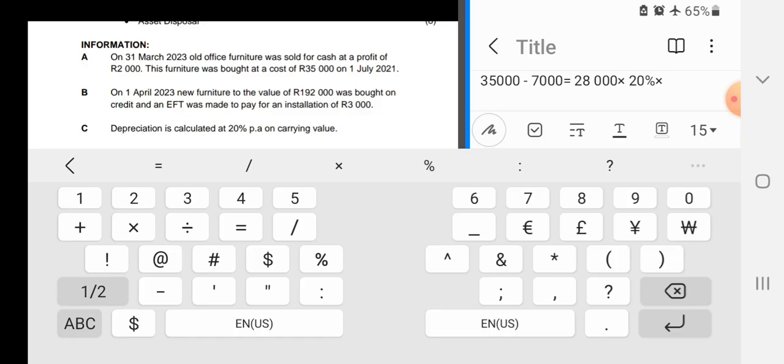We sold it on 31st March 2023, so it was in the business from July, August, September, October, November, December, January, February, and March. You see, so that is times 9 divided by 12.